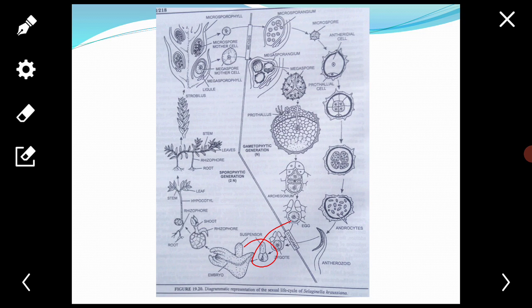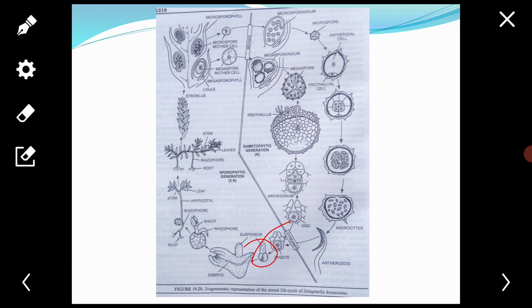Next, the embryo. The zygote is the pioneer structure of the sporophytic generation, and the development of the embryo is endosporic. The upper epibasal cell gives rise to the embryo, while the lower hypobasal cell gives rise to the suspensor.